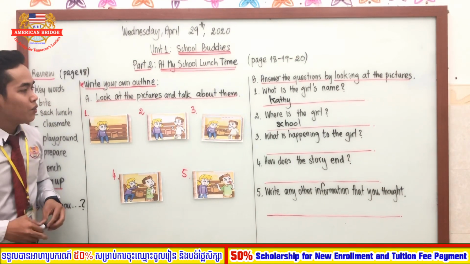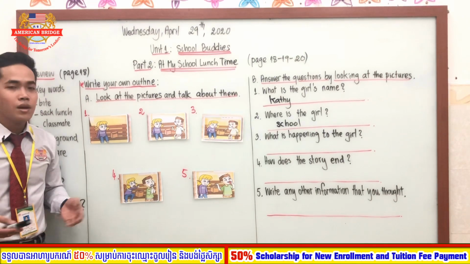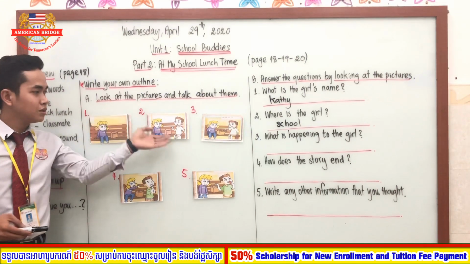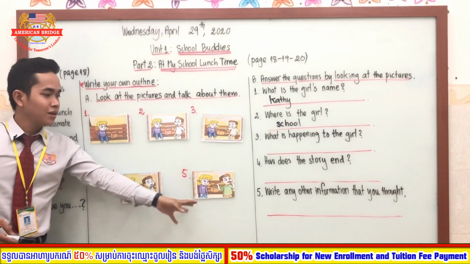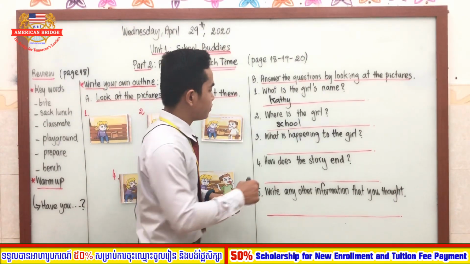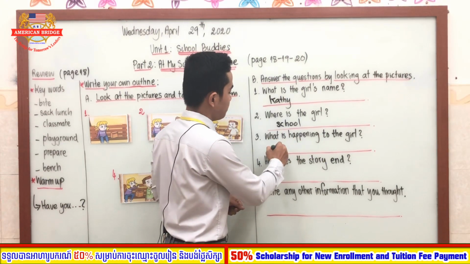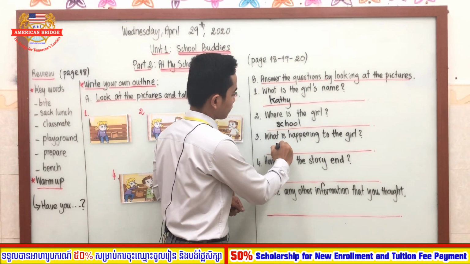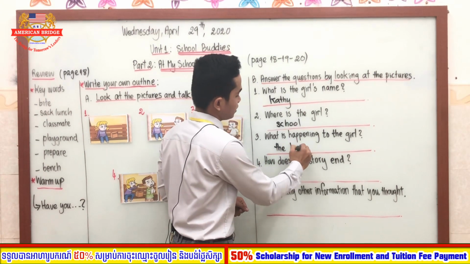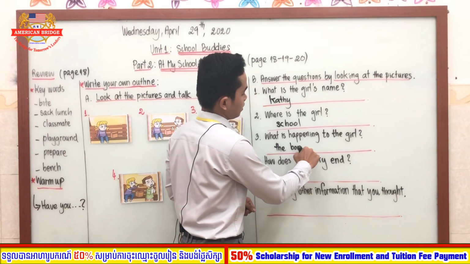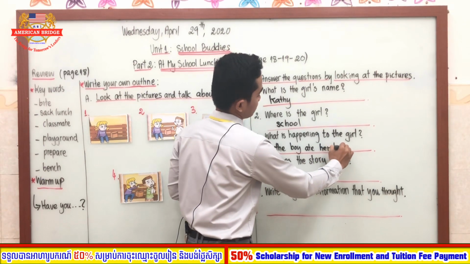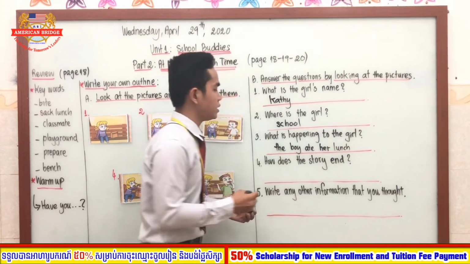Number 3, what is happening to the girl? Hey, what is happening to the girl? As you can see from picture number 1, 2, 3 until picture number 5, the boy is trying to, you can say, I can say the boy ate her lunch. Well, as you can see, the boy ate her lunch.